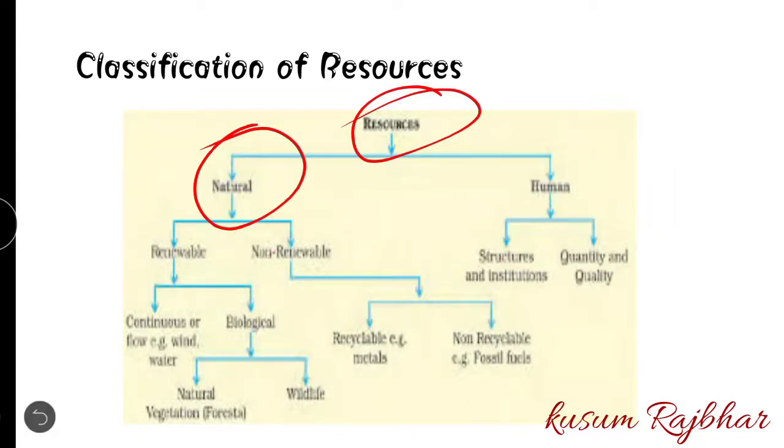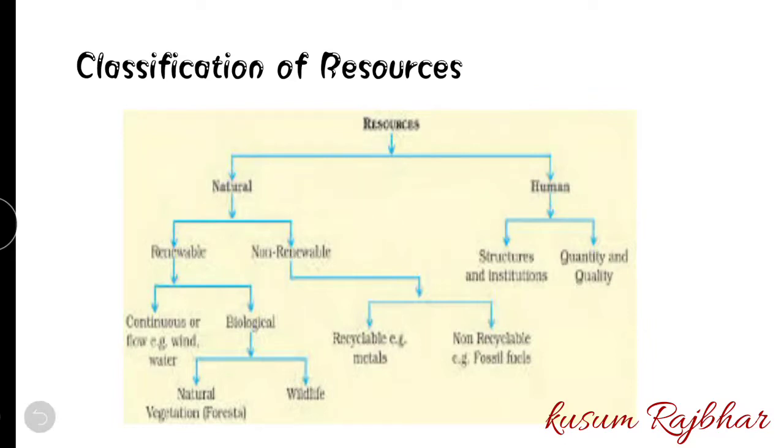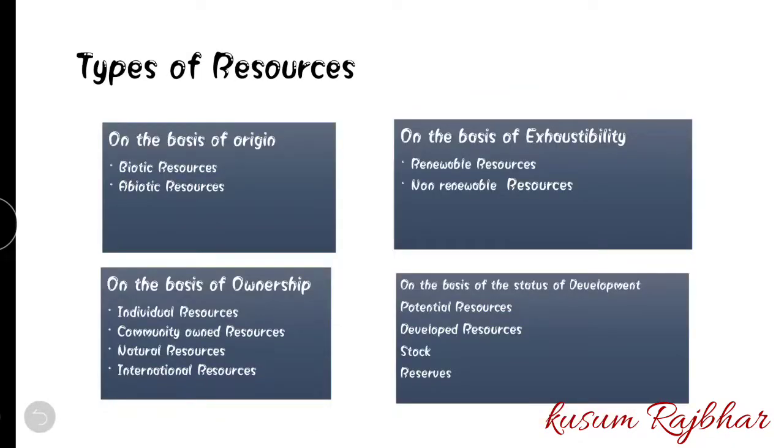Got clear this thing, classification of the resources? Let's move to the other topic. Let's see types of resources. Types of resources. In the earlier or in the lower standard, we have cleared this. Okay, on the basis of origin, if we are talking on the basis of the origin of resources, we have two types of resources, that is biotic resources and abiotic resources.